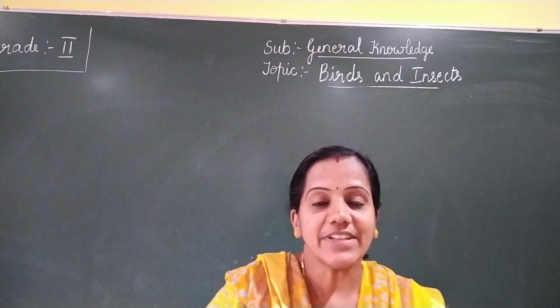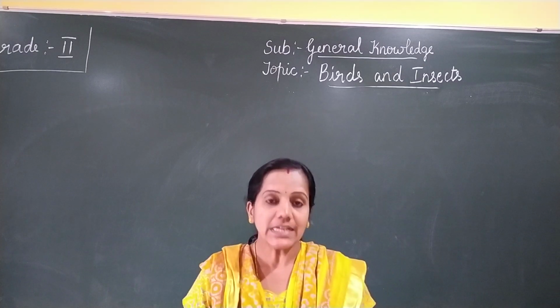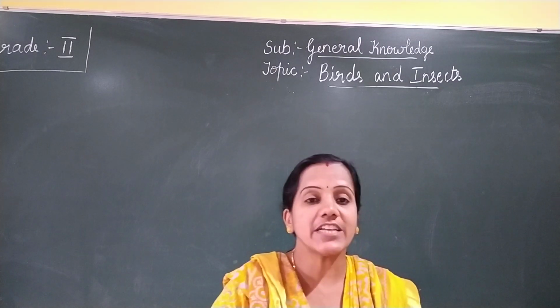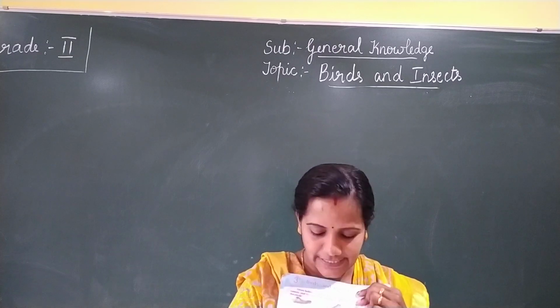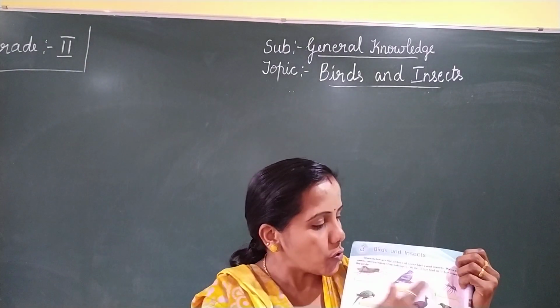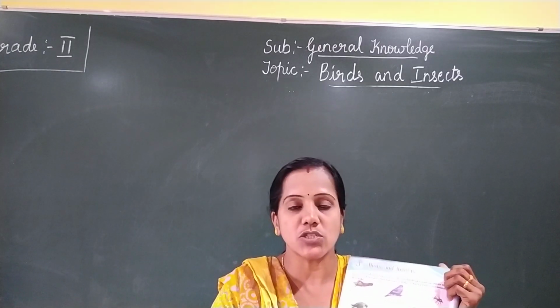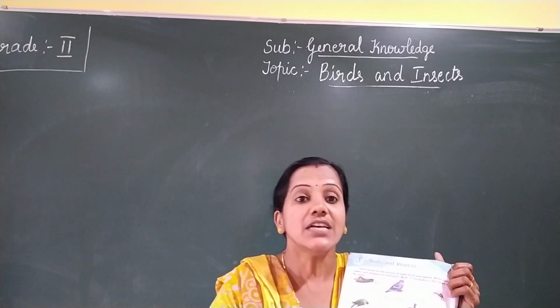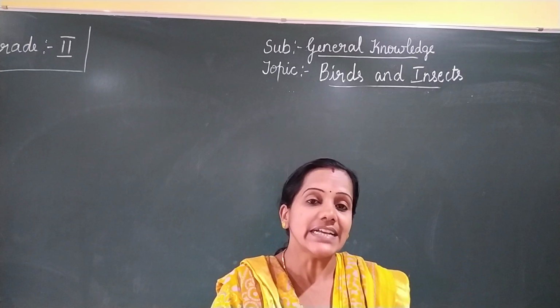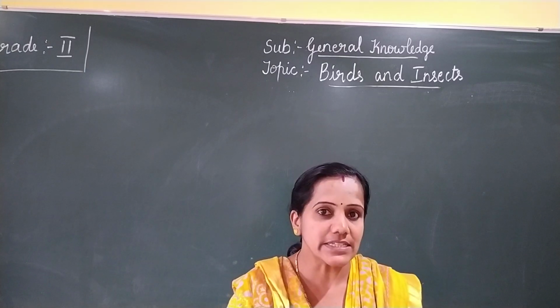Children, now we will complete the textbook exercise. Open your Sparrow textbook to page number 188. You can see the pictures here. There are many insects and birds. We have to identify which is a bird and which are insects, and write the name of the bird or insect also.